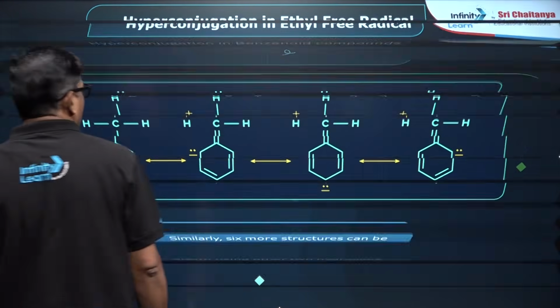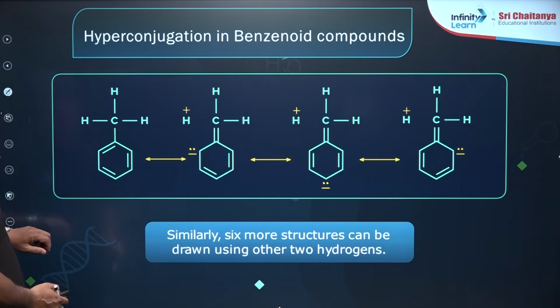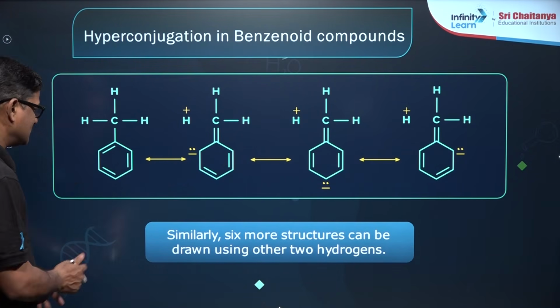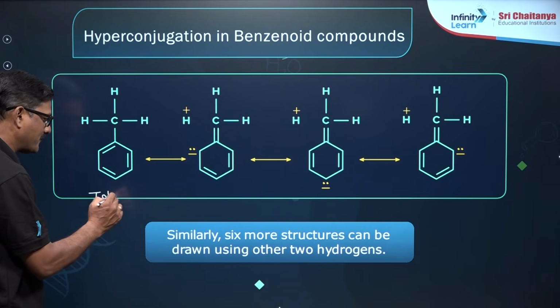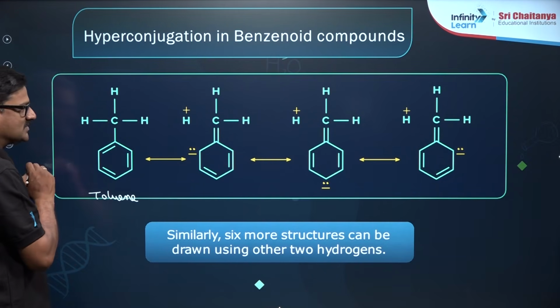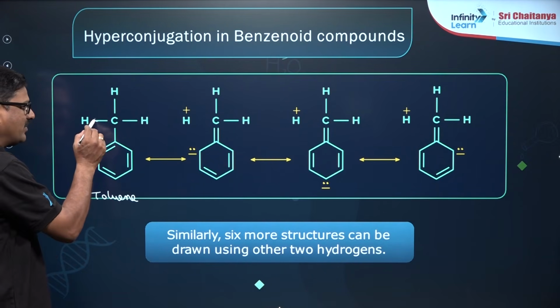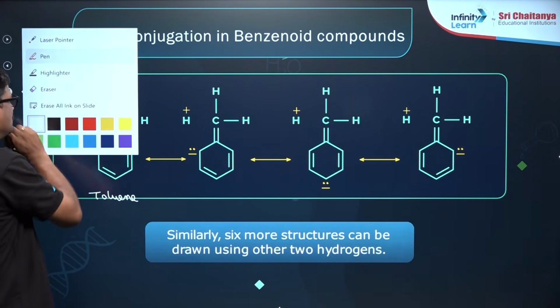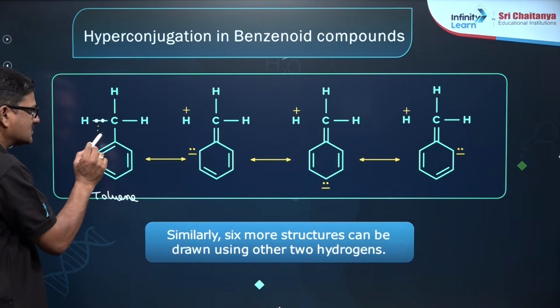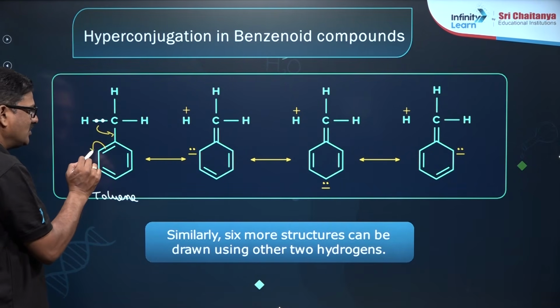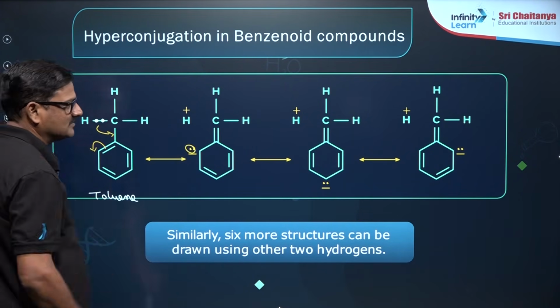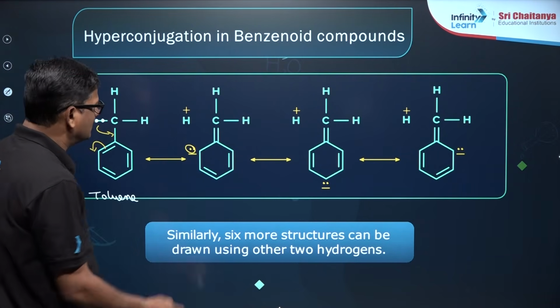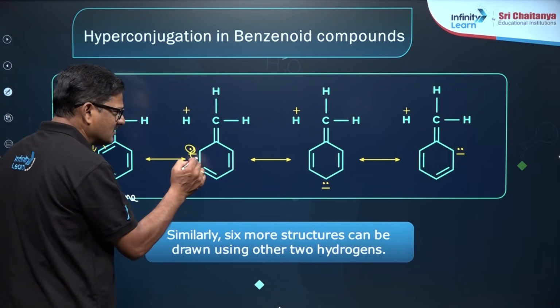And moving ahead, here is toluene. In this toluene, you are going to see the Baker-Nathan effect. So a bond is coming like this, so that you get a negative charge over here. This lone pair of electrons again participates.